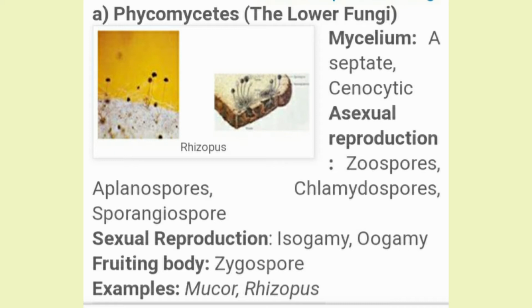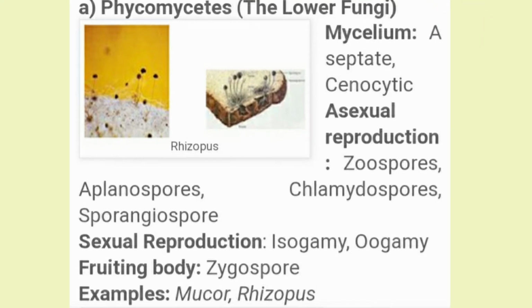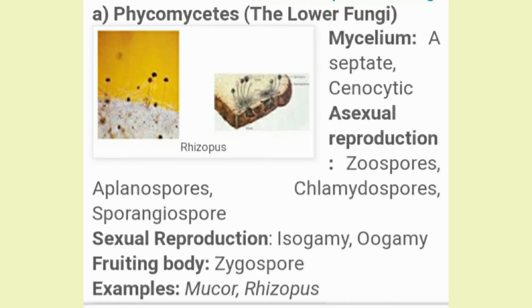The general characteristic features of this Phycomycetes class are: the mycelium is aseptate and coenocytic. The hyphal wall contains microfibrils of cellulose, chitin or both. Asexual reproduction involves the endogenous formation of sporangia.